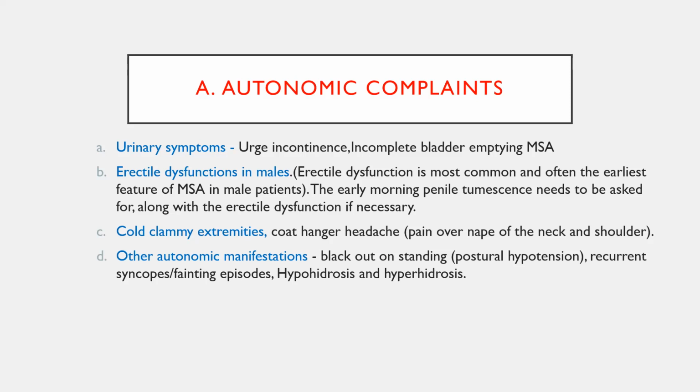This is the headache most commonly seen in the nape of the neck and shoulder, secondary to orthostatic hypotension. And other symptoms like blackout of vision on standing in postural hypotension, recurrent syncope, fainting episodes, hypohidrosis, and hyperhidrosis. These are all the symptoms you need to ask to rule out autonomic dysfunction in neurological disorders.